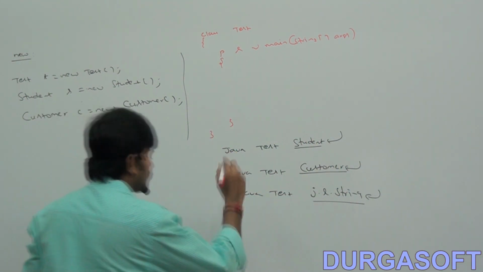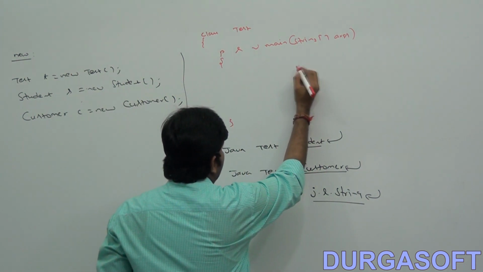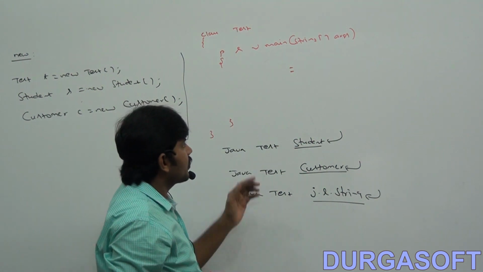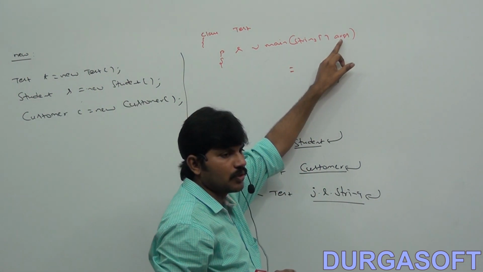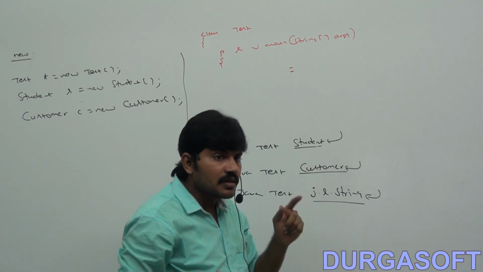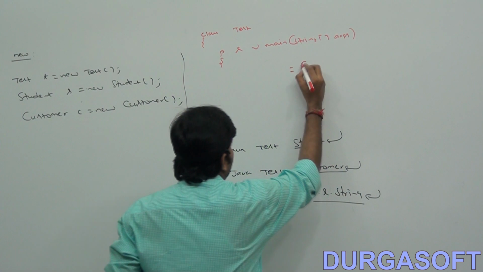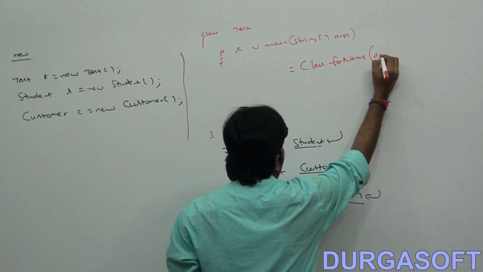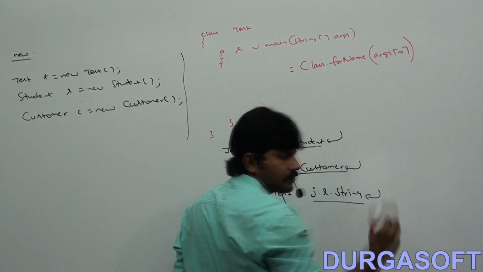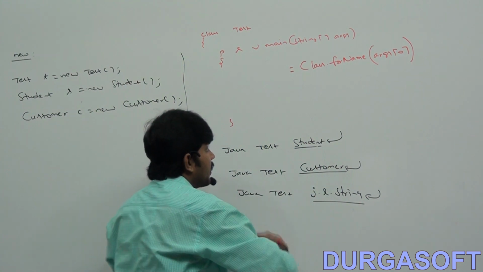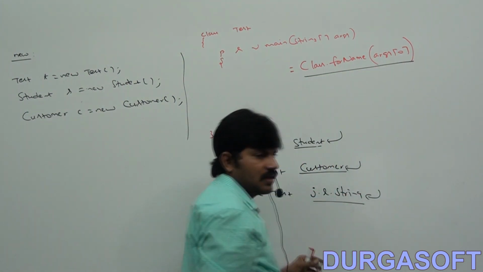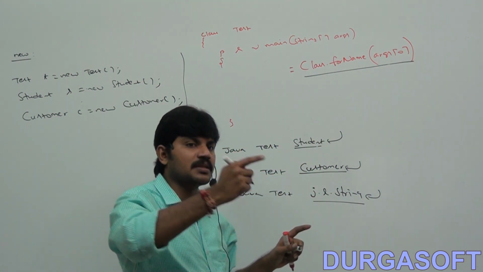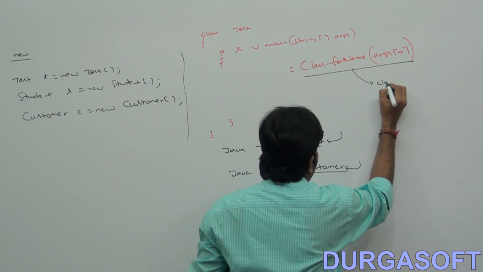Very, very simple. Here, at last you will be able to get it. Sir, can you please load this args of 0 class and create a class object? What I have to do is Class.forName of args of 0. Now this returns a class object. If I pass student, it will load the student class and return the corresponding class object.